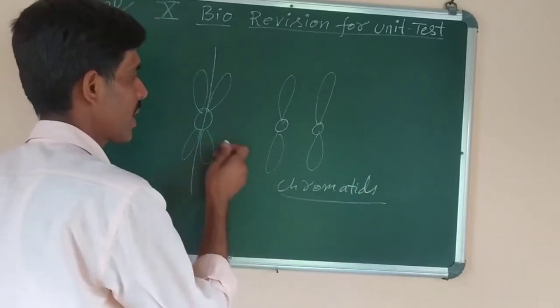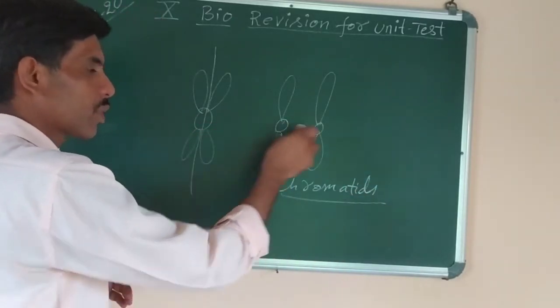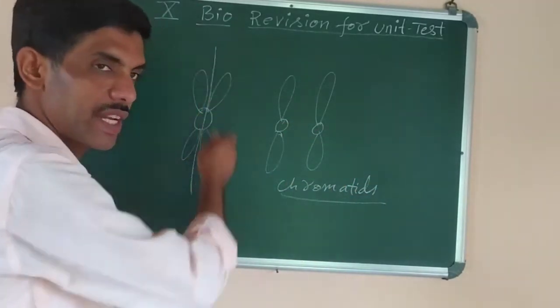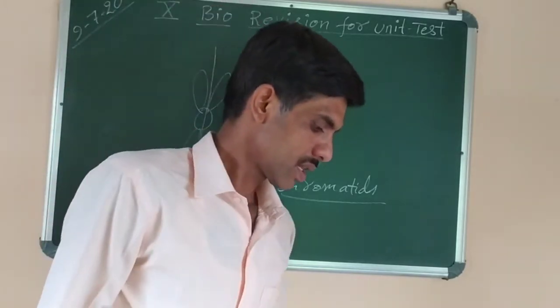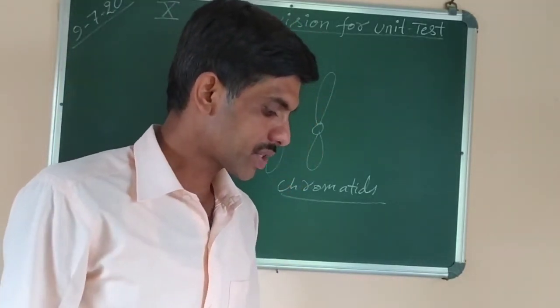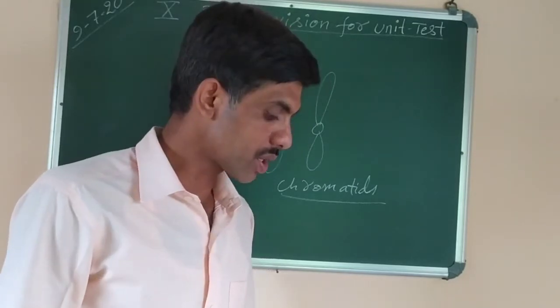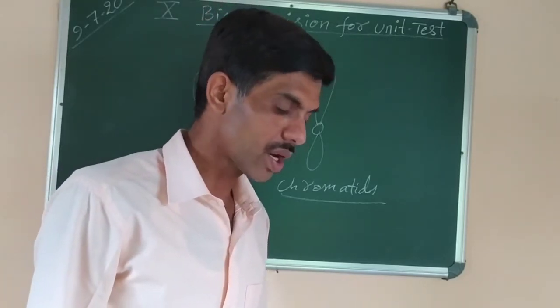Okay, what is chromatids? Chromatids are the parts of chromosome, which is, this is longitudinal splitting. Splitting means breaking.